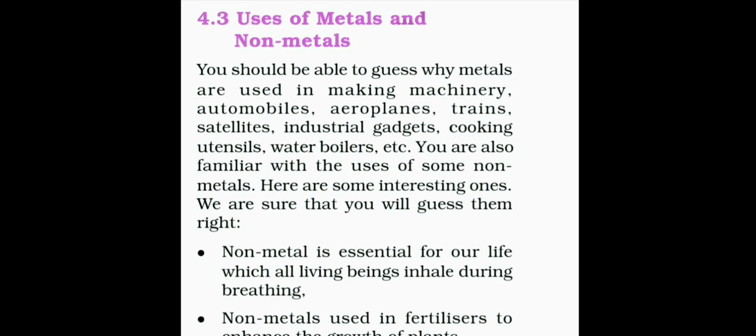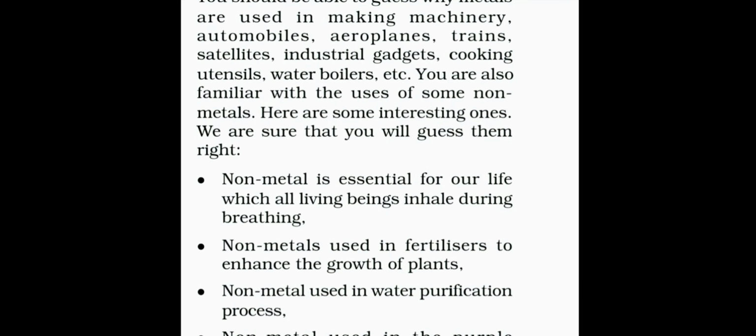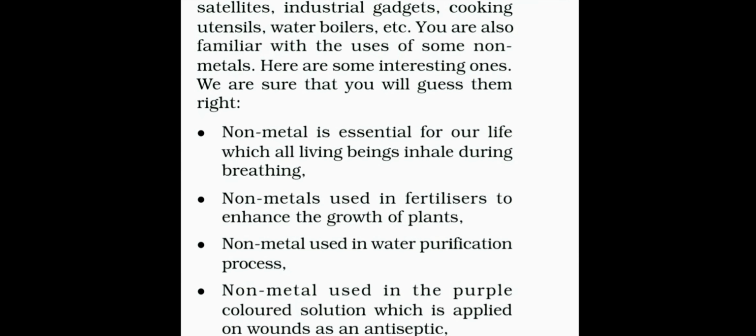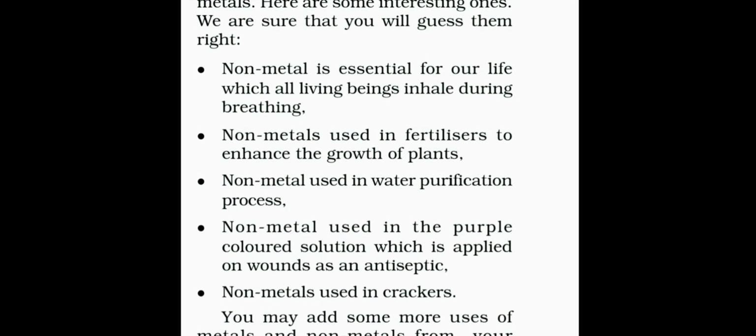The first one: the non-metal essential for our life, which all living beings inhale during breathing. Can you see which is the non-metal? A non-metal which is essential for our daily life, which all living beings inhale during breathing. Which is the one? It's oxygen. Its answer is oxygen.